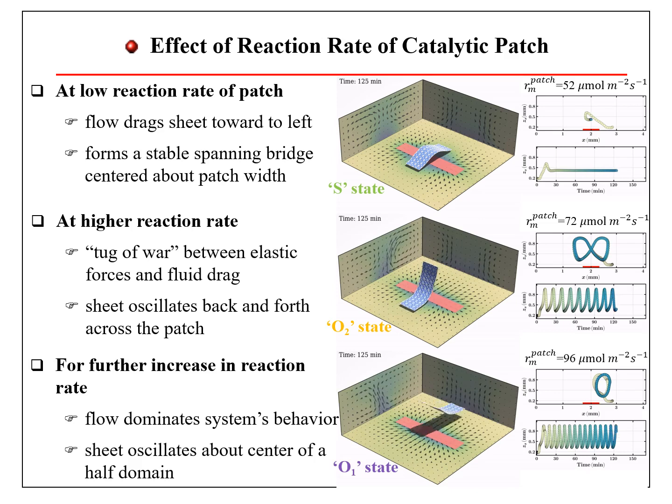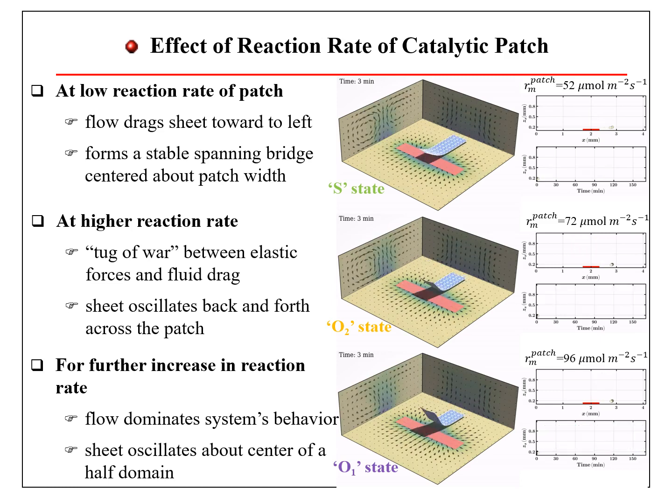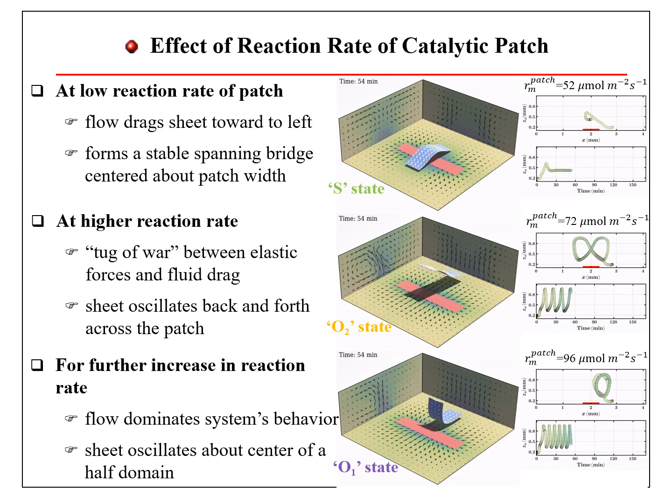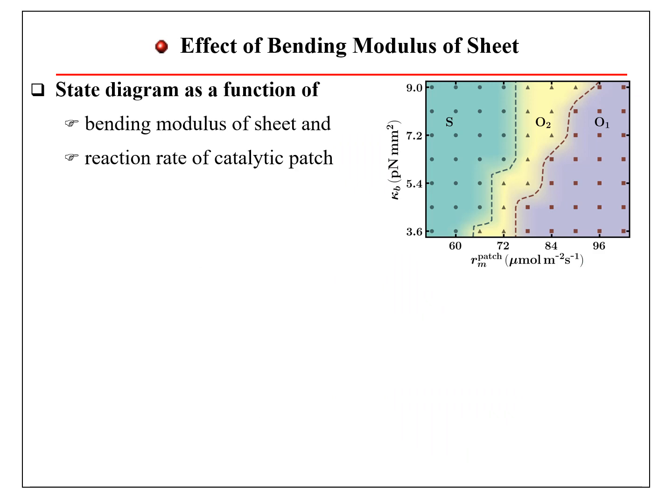For further increase in reaction rate, fluid flow dominates the system behavior and the seed oscillates about the center of a half domain. We call it O1 state. These different states are obtained for the same bending modulus of the seeds. However, different states can also be controlled by varying the bending modulus of the seeds.